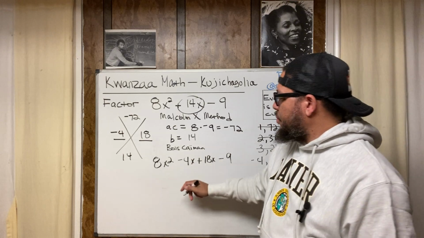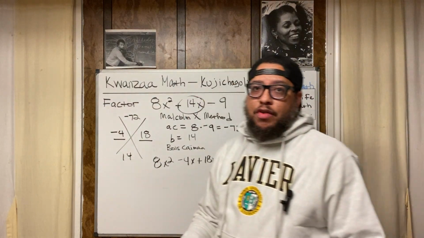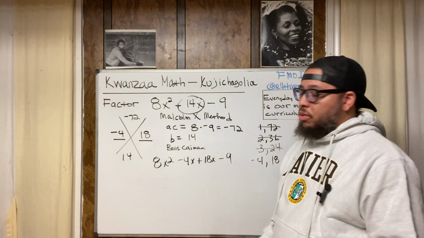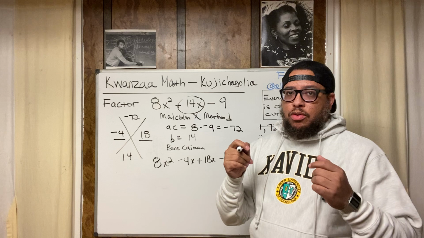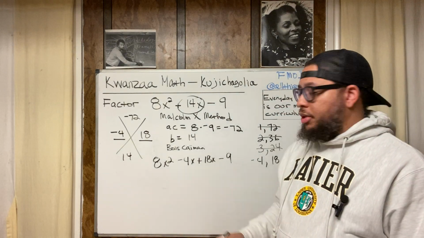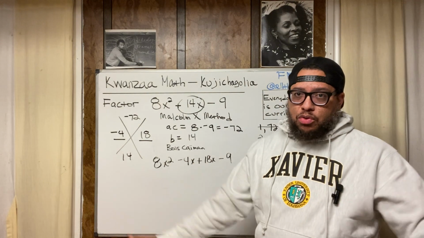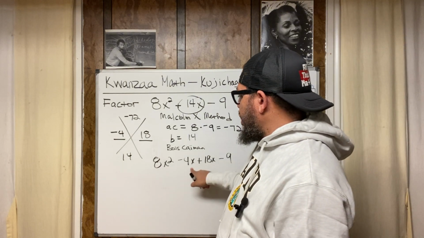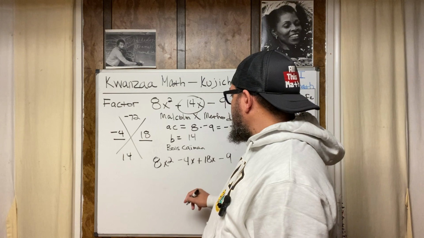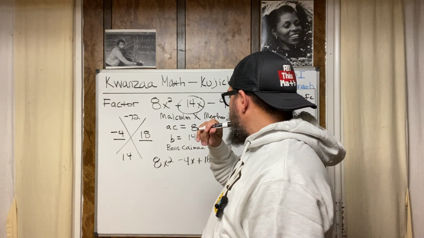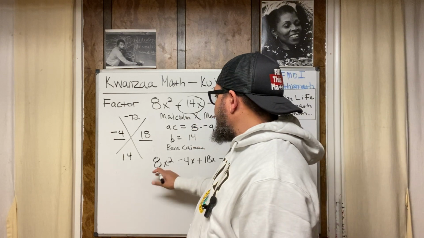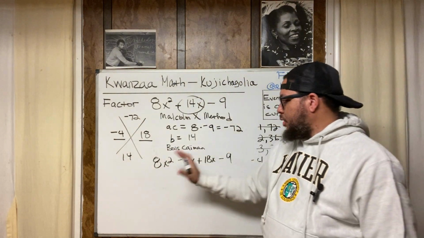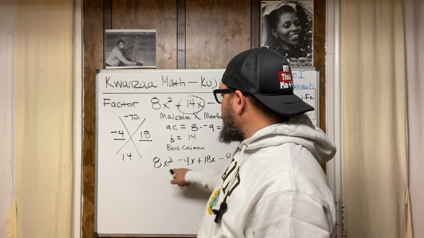Now for my first group, I need to know how to find the greatest common factor. If you know how to factor out the greatest common factor, you should be straight. If you don't, check my playlist on factoring out the greatest common factor, or my playlist on factoring by grouping. So now the GCF of these two terms is... I set it up differently when I did it on paper, but we'll get the same answer. It's all good. So the GCF is going to be 4x.